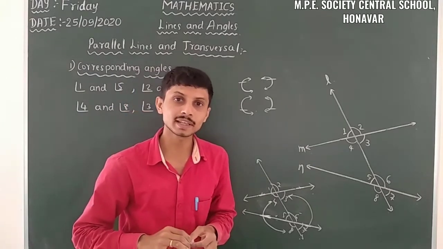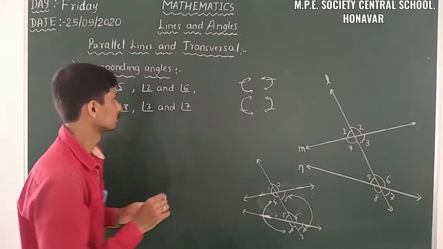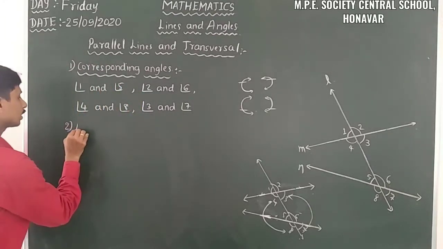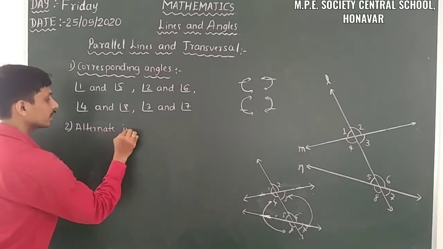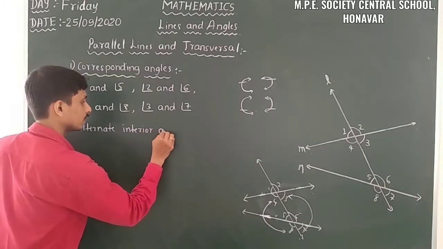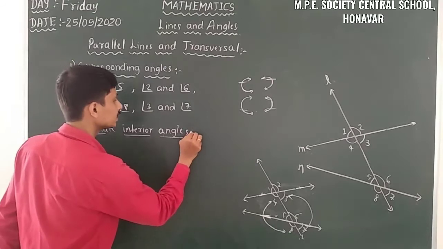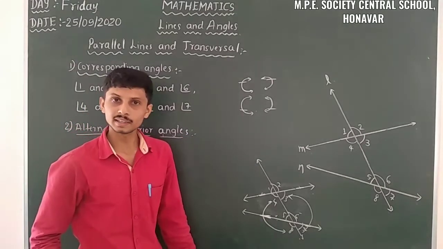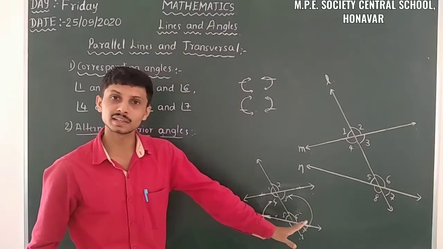So let us move on to the next type of angle, that is, secondly, alternate interior angles. Initially we have interior angles. What are the interior angles here? 4, 3, 5 and 6 are interior angles.